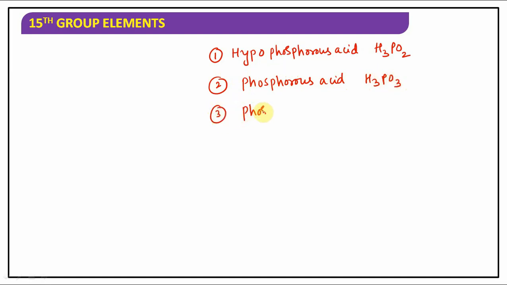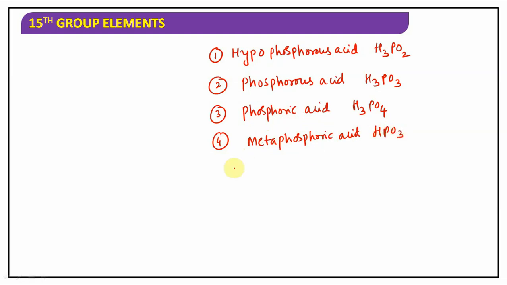Phosphoric acid, H3PO4, is also called orthophosphoric acid. Next, metaphosphoric acid, formula HPO3.